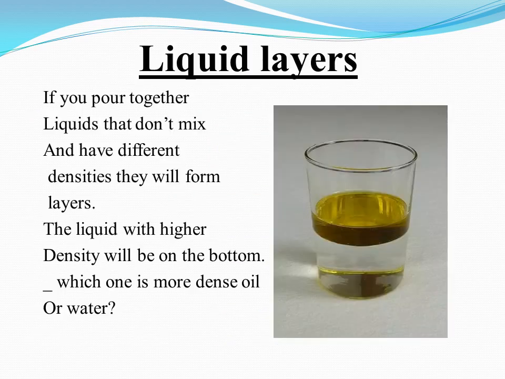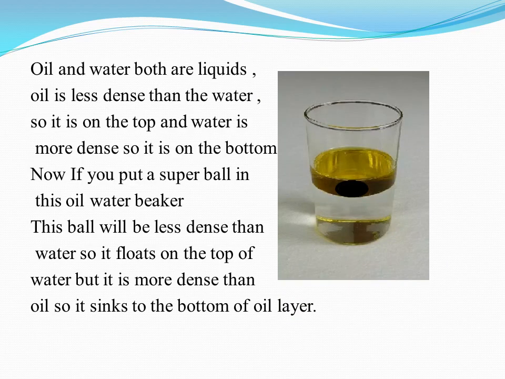Liquid layers. If you pour together liquids that don't mix and have different densities, they will form layers. The liquid with higher density will be on the bottom and the liquid with lower density will be on the top. Now, which one is more dense, oil or water? And the answer is, oil and water both are liquids. Oil is less dense than the water. So it is on the top and water is more dense, so it is on the bottom.